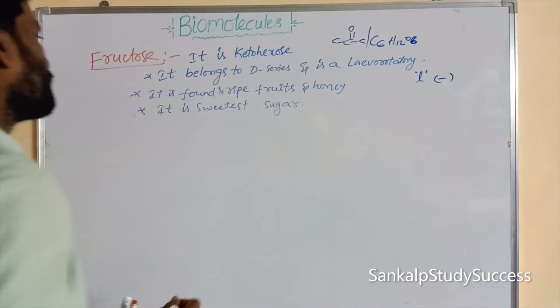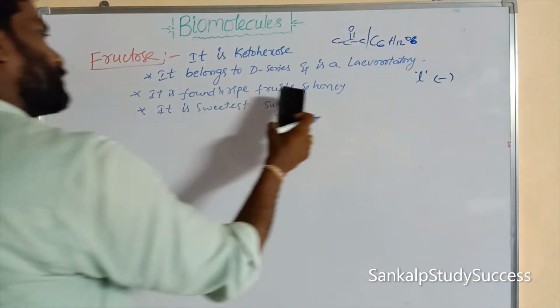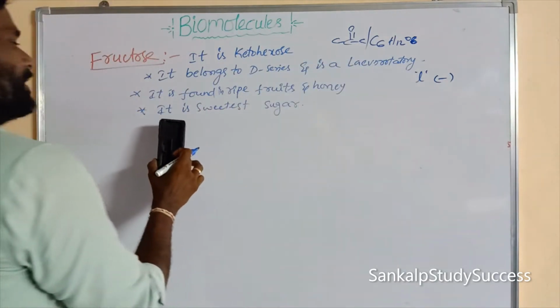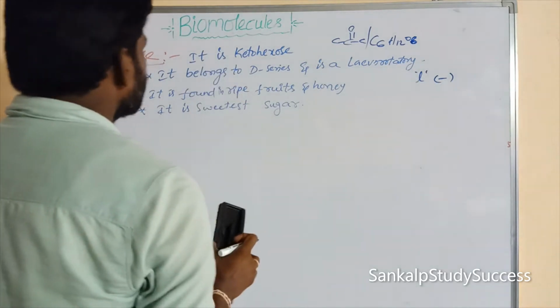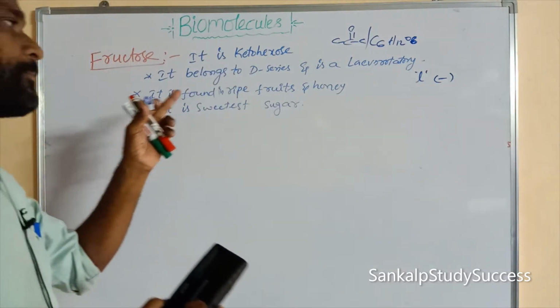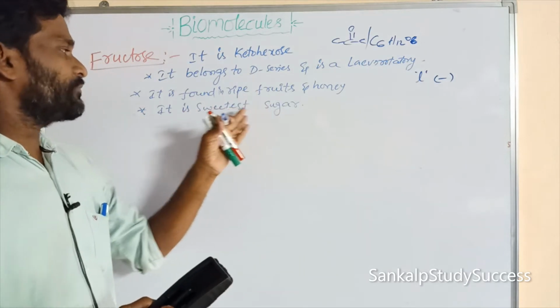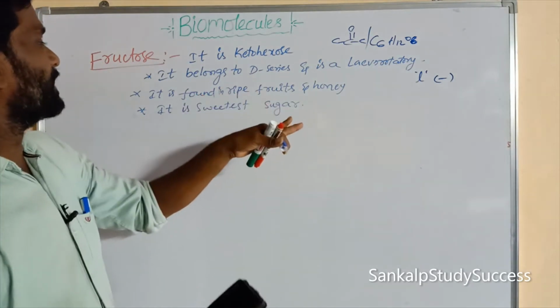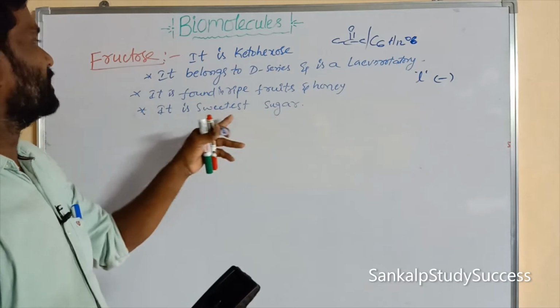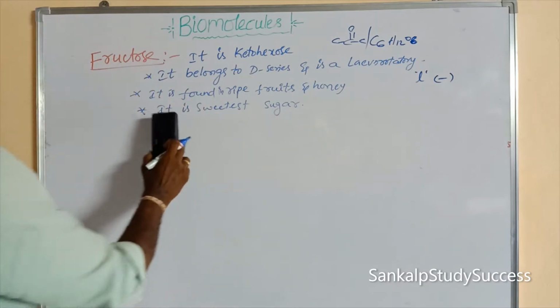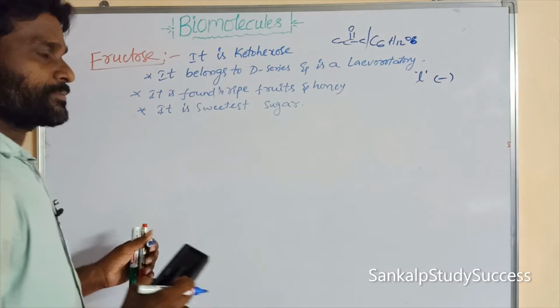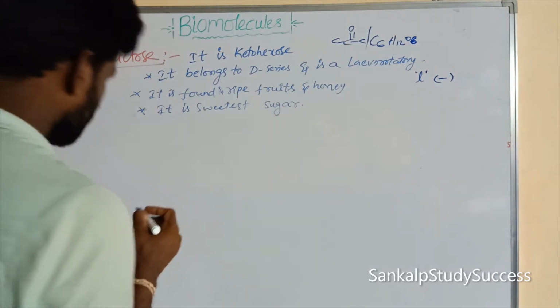It is found in ripe fruits and honey. Which is the sweetest sugar, the sweetest monosaccharide or carbohydrate? Fructose. Fructose is said to be the sweetest sugar.